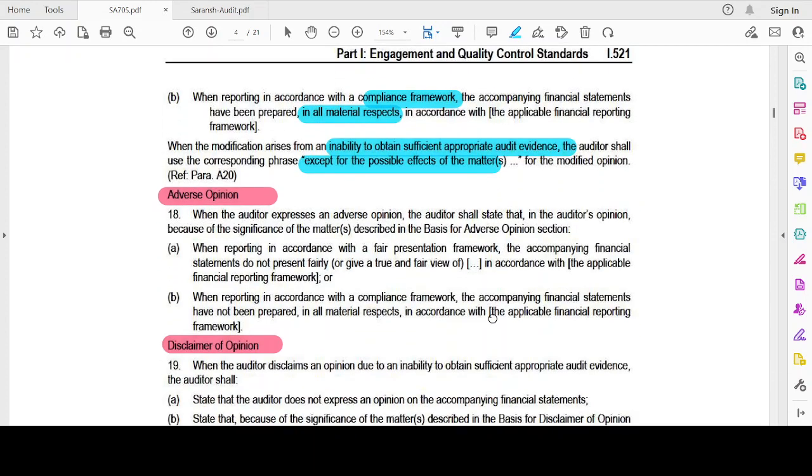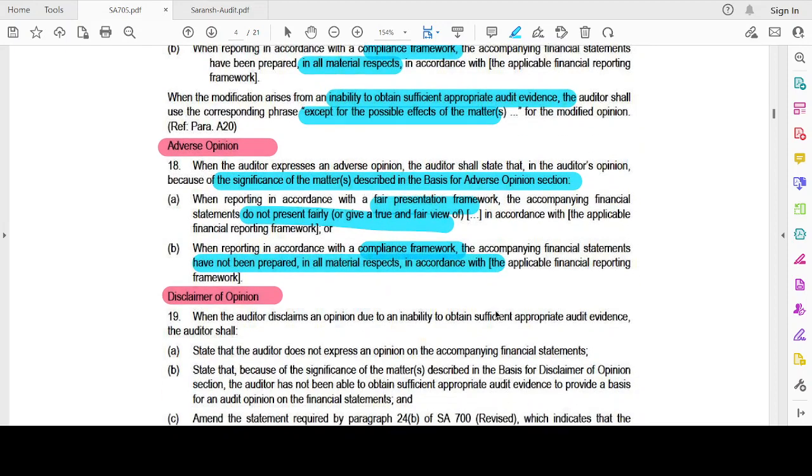Now, adverse opinion. He should state, because of the significance of the matter described in the basis for adverse opinion section, in a fair presentation framework, you say the financial statements do not present fairly, or do not give a true and fair view. Or in a compliance framework, they have not been prepared in all material respects in accordance with the applicable financial reporting framework.